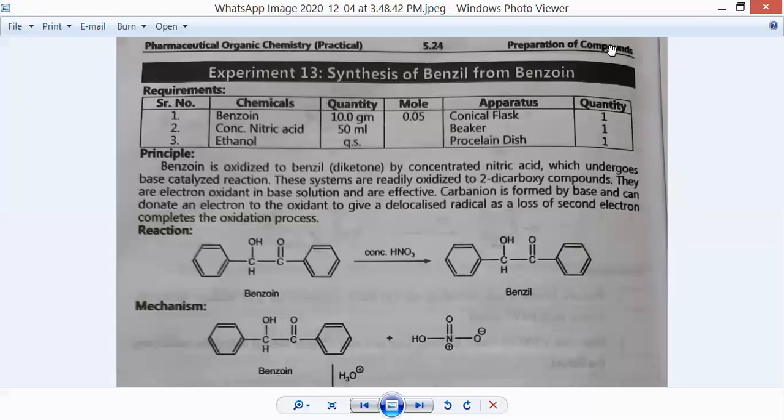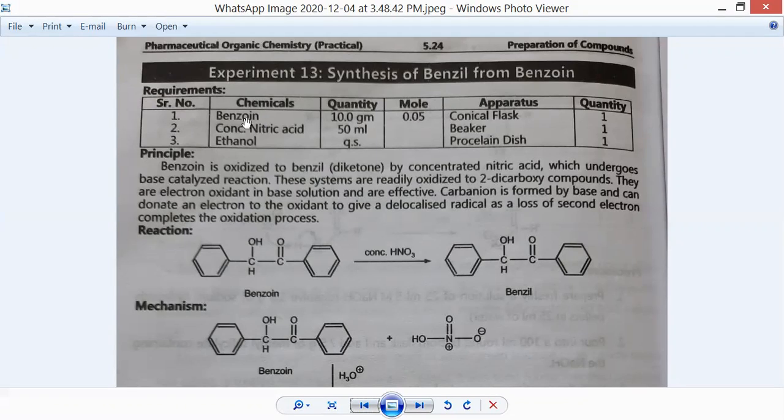When primary alcohol is oxidized, it is converted into aldehyde. When secondary alcohol is oxidized, it is converted into ketone. So in this way, this secondary alcohol, that is benzoin, will be converted into a ketone. But this ketonic structure already has one ketone functional group, and the starting material also has one ketone functional group. So it is converted into a diketone, and that diketone is known as benzil.